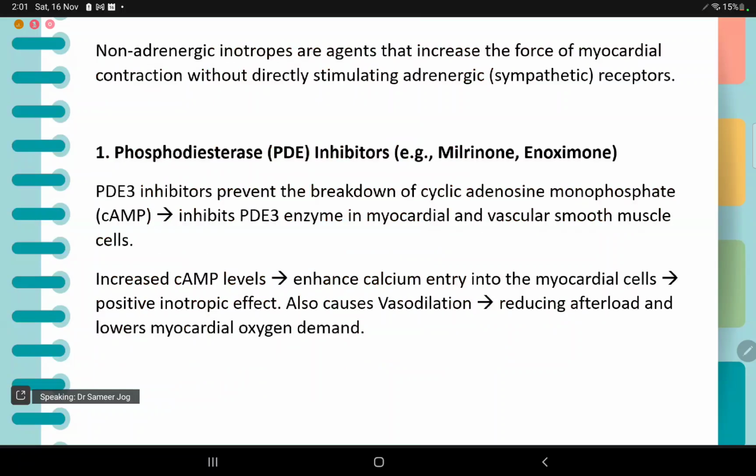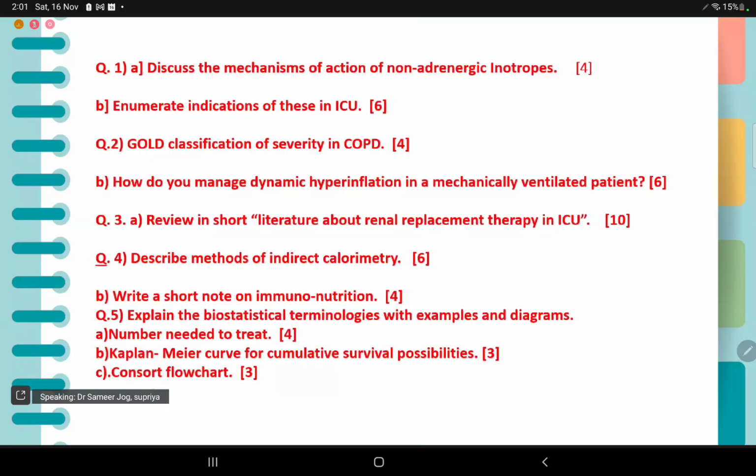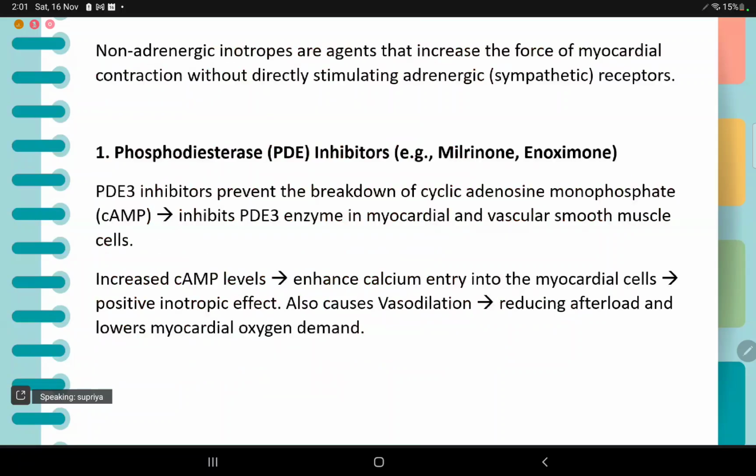So the first question is: discuss the mechanism of action of non-adrenergic inotropes for 4 marks. I've made to-the-point answers here, and assuming that you would remember at least 70 to 80% of the points discussed here, we can go ahead. Non-adrenergic inotropes are agents that increase the force of myocardial contraction without directly stimulating the adrenergic or sympathetic receptors.